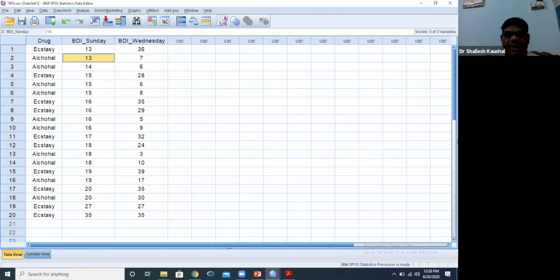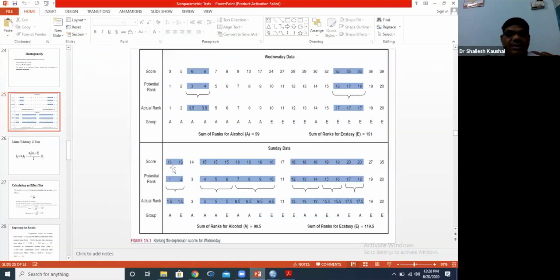So what will we do? Rank 1 for the first 13, rank 2 for the second 13. Then we take the mean rank, 1.5. The total rank is 1 plus 2 equals 3, so we divide it by 2, 1.5 and 1.5. One person from alcohol and another from ecstasy tablet, so we have given 1.5 each.